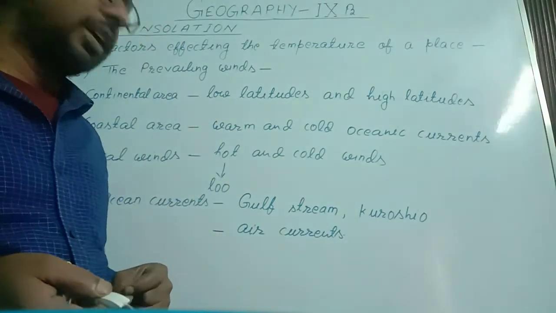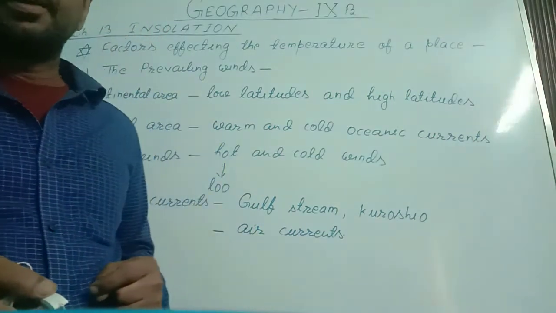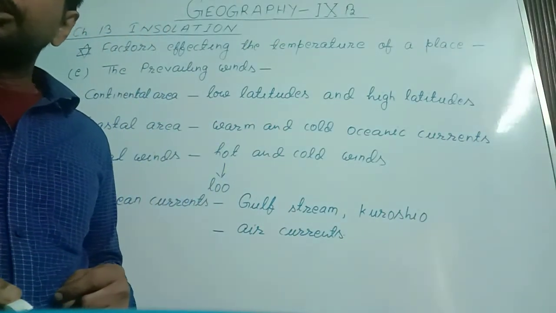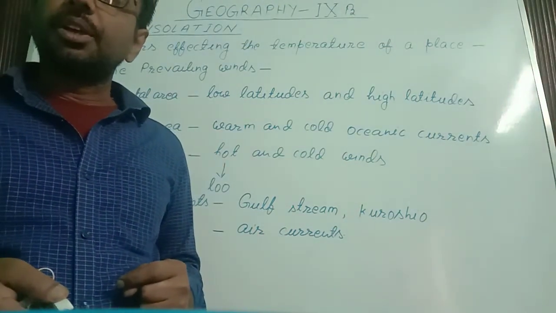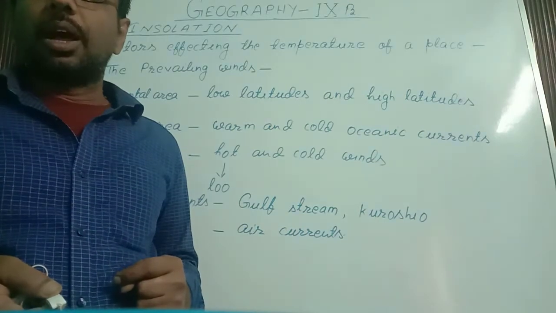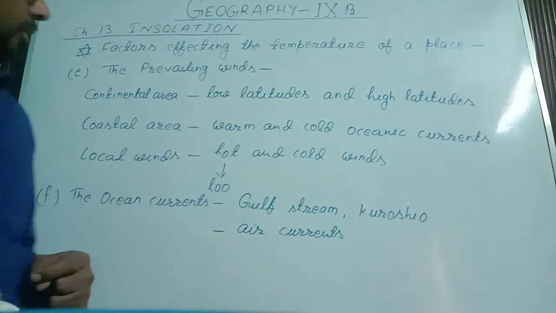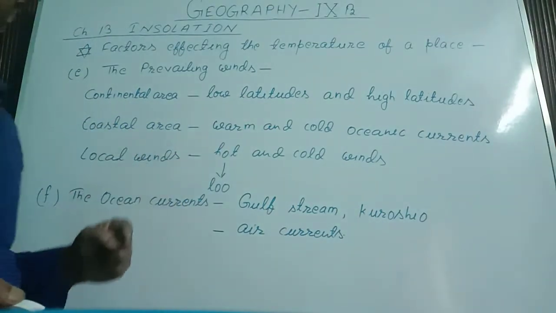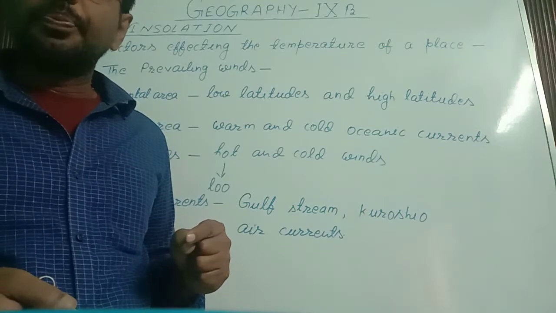We can take the example of a hot local wind called Lu. It blows in the Gangetic Plain, especially in summer season. It increases the temperature up to 48 degrees in the Gangetic Plain, which is extreme heat, and it may cause sunstroke. So this Lu increases the temperature of the northern Gangetic Plain in India.